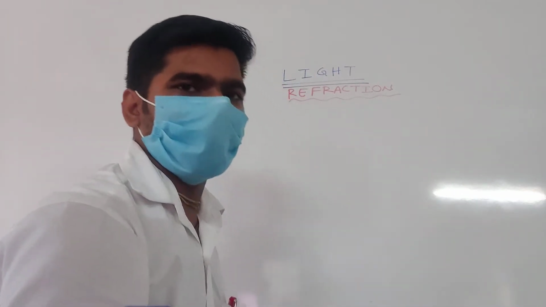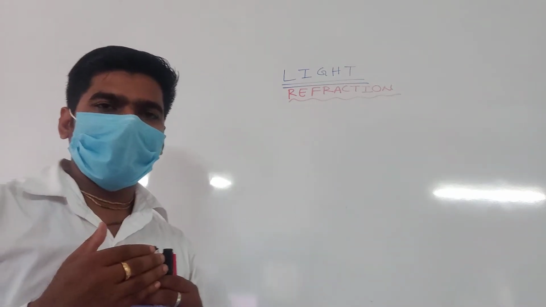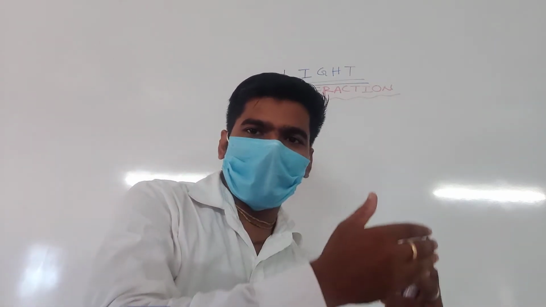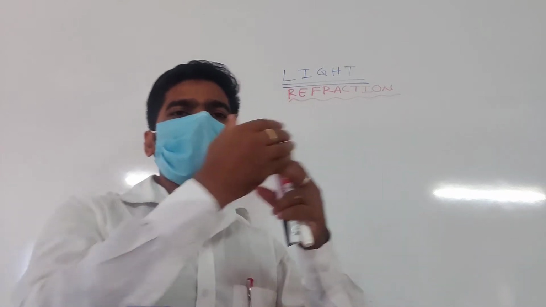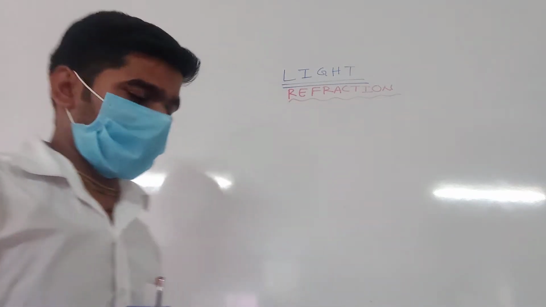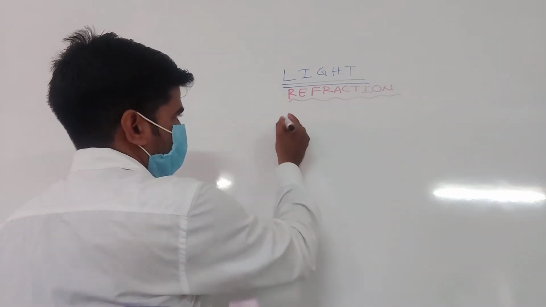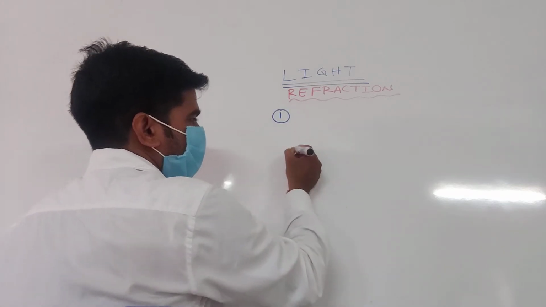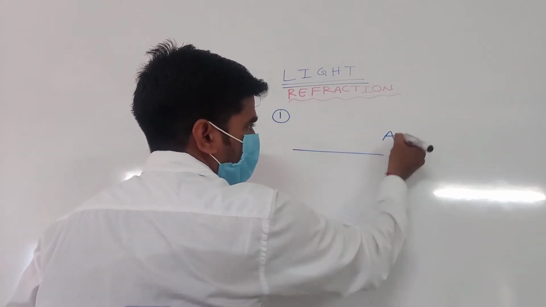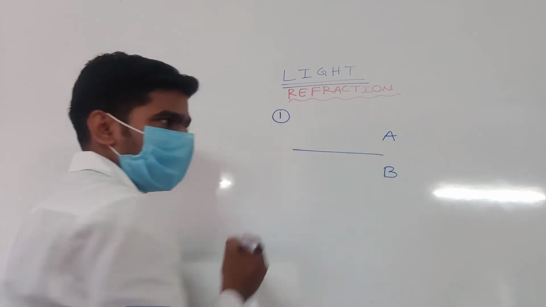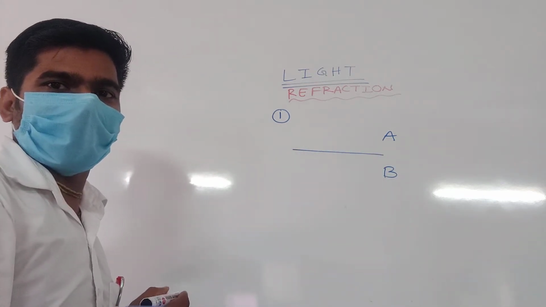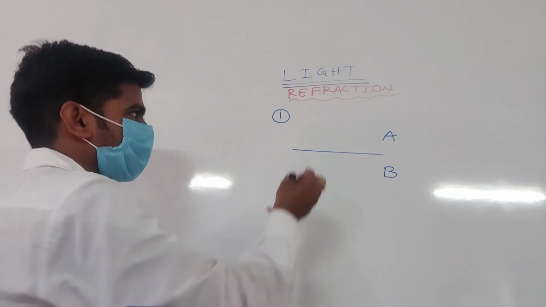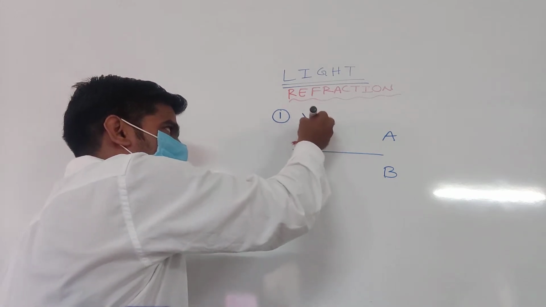When a light ray travels from an optically rarer medium to a denser medium, or a denser medium to a rarer medium, we'll discuss that part. Point number 1. Suppose this is medium A, and this is another medium B. Suppose the light ray travels in this way.